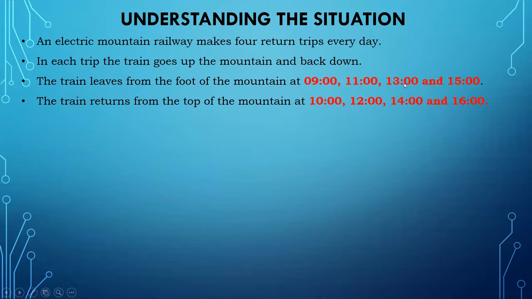Likewise, the third train will start at 1 o'clock and return at 2 o'clock. So there are 4 trains; some people can imagine 8 trains, but I imagine 4 trains. The same train goes up and comes back, and the second train goes up and comes back. The last train starts at 3 o'clock and returns at 4 o'clock.